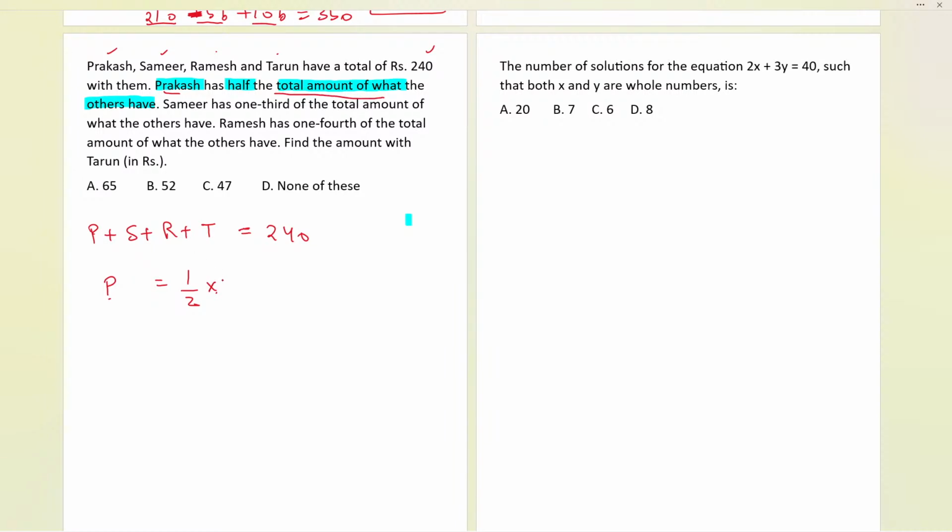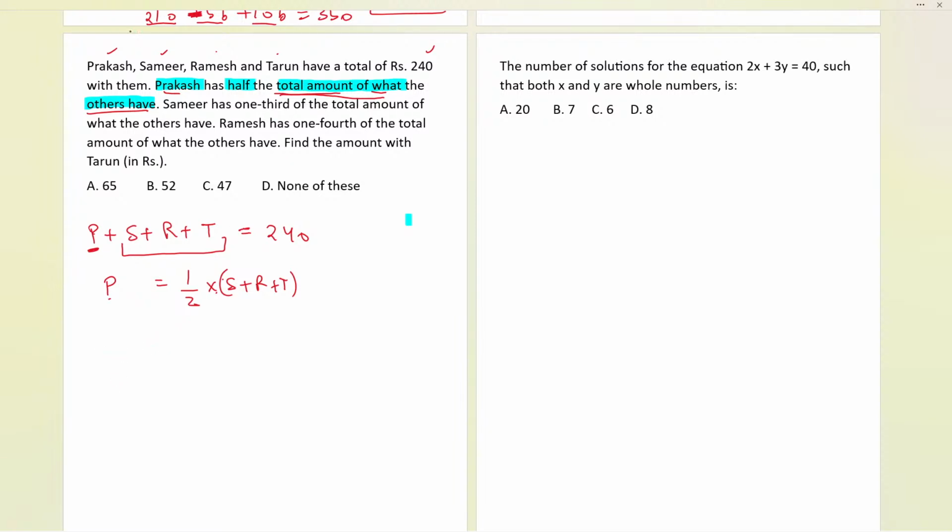Half into total of remaining, total of what others have. Prakash is over here. Others are like this. It will be S plus R plus T. So that is the second equation we have over here. Now let us frame the next equation.